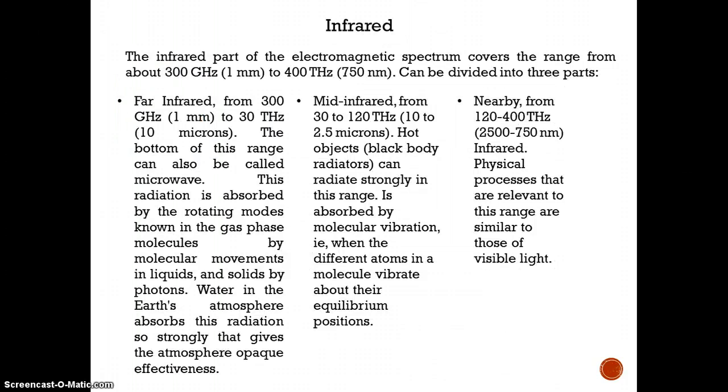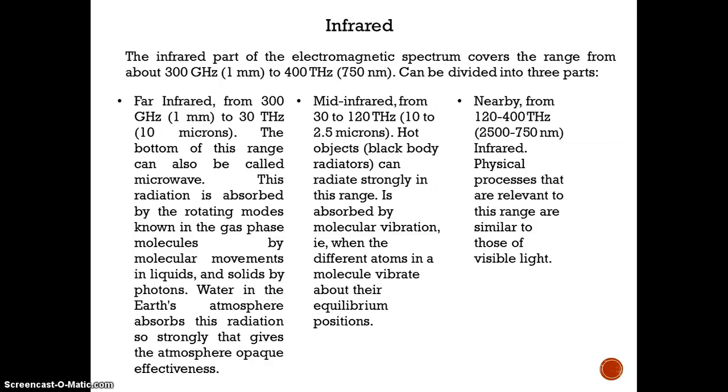Infrared. The infrared part of the electromagnetic spectrum covers the range from about 300 GHz to 400 terahertz and can be divided into three parts. For far infrared, the bottom of this range can also be called microwave. Water in the Earth's atmosphere absorbs this radiation so strongly that it keeps the atmosphere opaque.